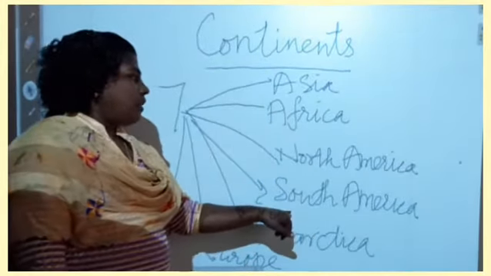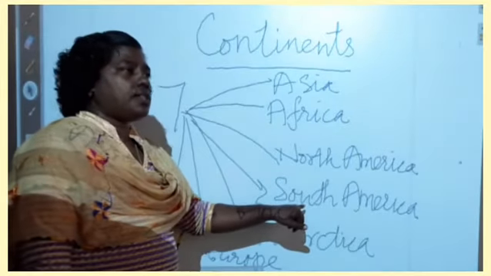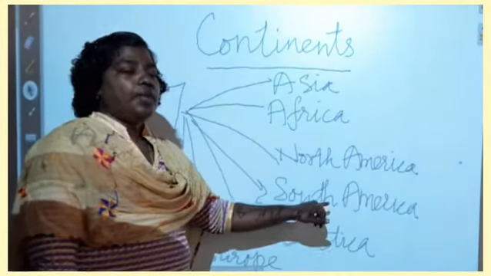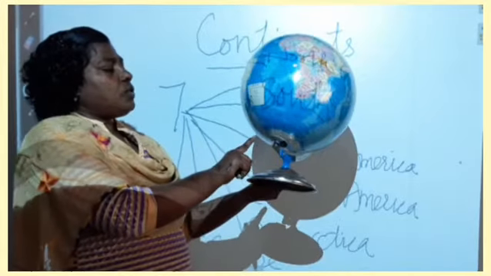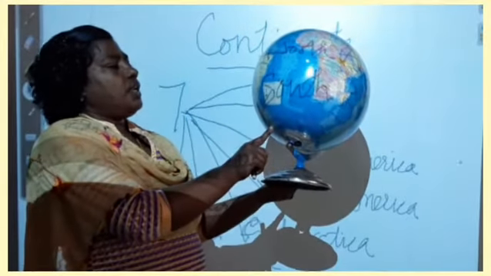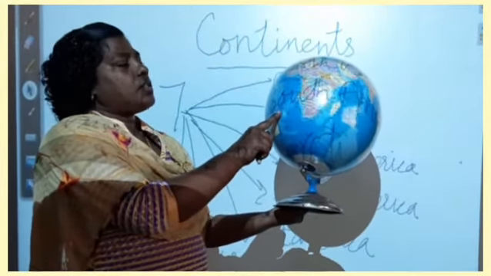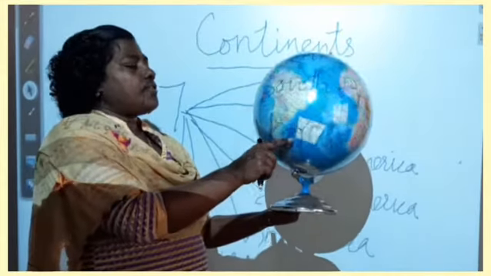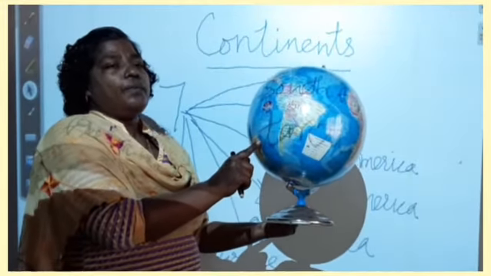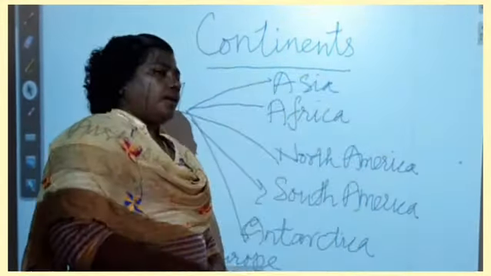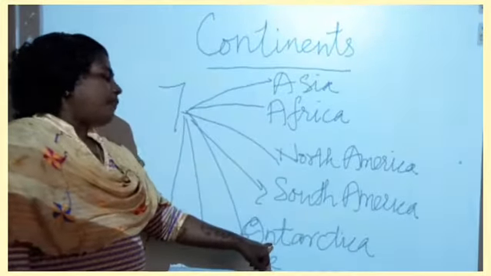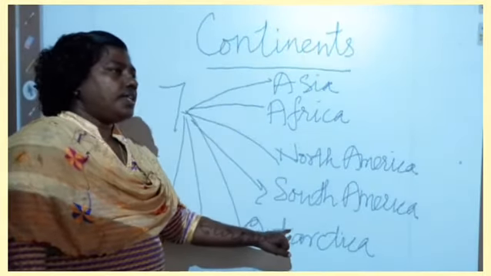And the next, the fourth largest continent, is South America. South America is almost triangular in shape. The different water bodies surrounded by South America are, in the south, the Antarctic Ocean, in the east, the South Atlantic Ocean, and in the west we can find the South Pacific Ocean. These are the different water bodies surrounded by South America.